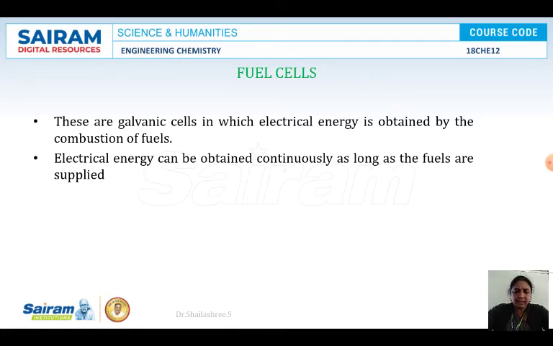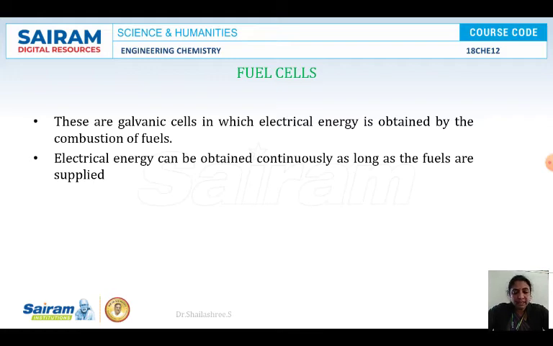Low temperature fuel cells work only up to a temperature of 100 degrees. Next are medium or moderate temperature fuel cells that work at around 100 to 500 degrees centigrade.